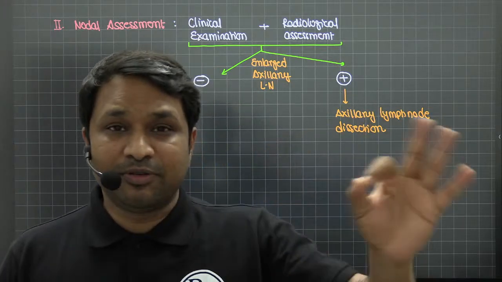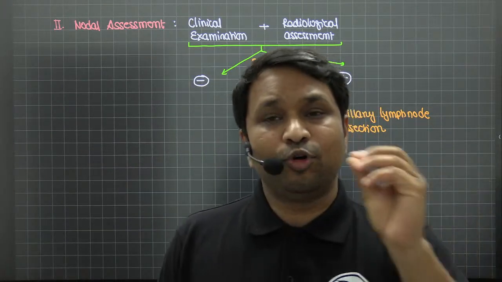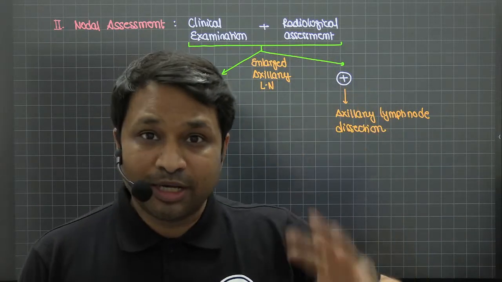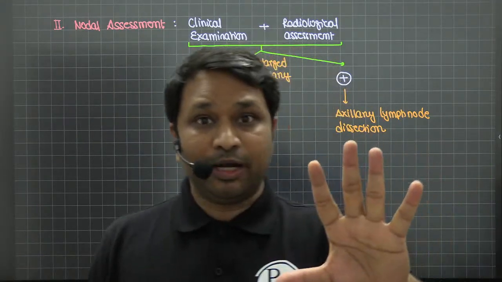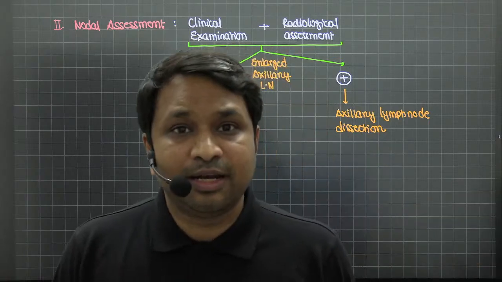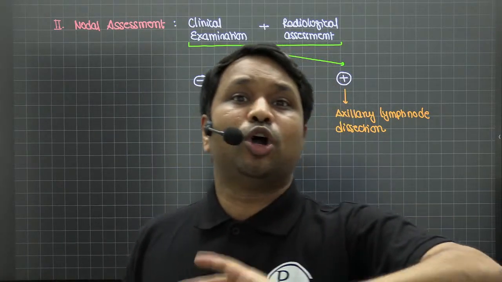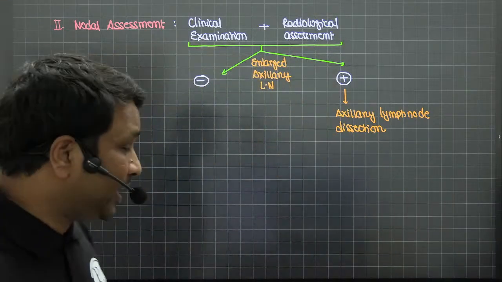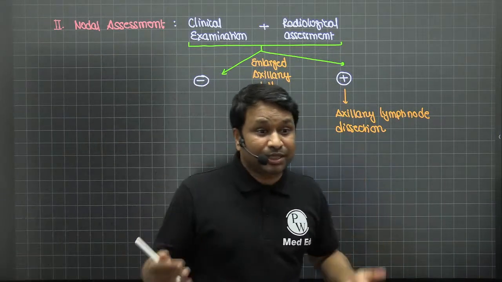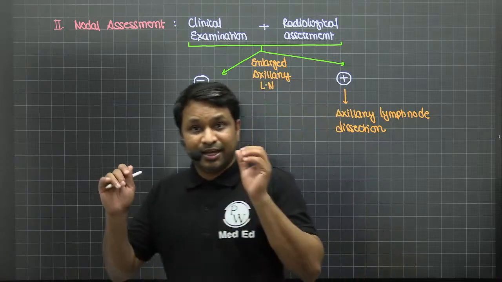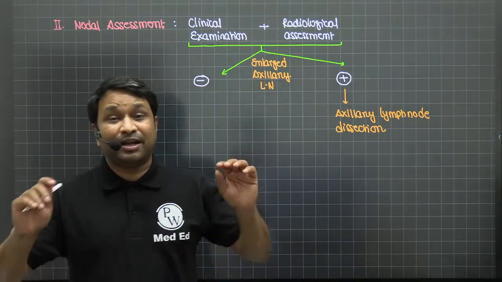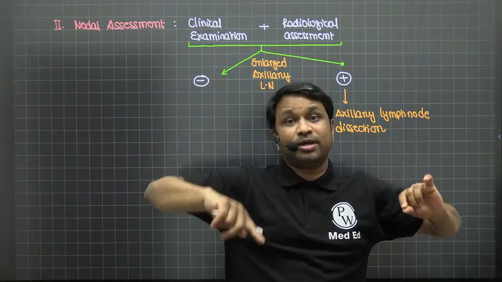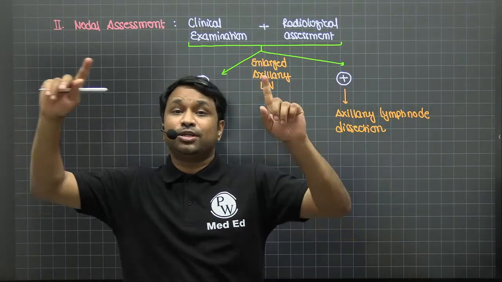Right? In simple words, if I tell you that the lymph node is not palpable, or if it is not visualized on radiograph, do you really think it is a node negative disease? There could be a tumor that is sitting in a node, not proliferated yet. Or anyway, if the node is not more than 1 centimeter in size, you cannot palpate it. So that does not mean it is node negative disease. That means it has both possibilities. Either it can be negative or there is a tumor that is present in the node. It is not enlarged yet, so it is not positive yet.